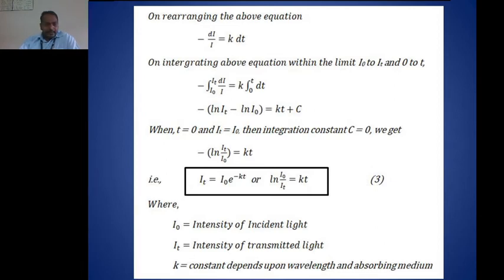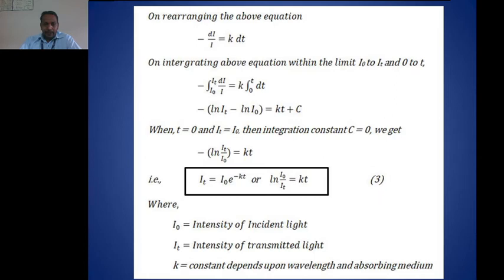Now if we consider the initial condition at which thickness is 0 and intensity equals I0, by putting these values in this equation we get the integration constant c equals 0. Hence the above equation becomes minus ln of I_t upon I0 equals k into t. On rearranging, we get I_t equals I0 into e raised to minus k into t, where t is the thickness of the medium, or ln of I0 upon I_t equals k into t.